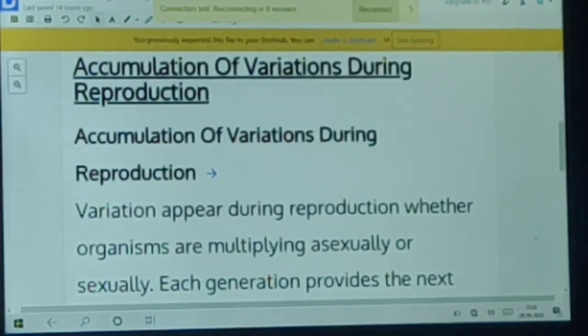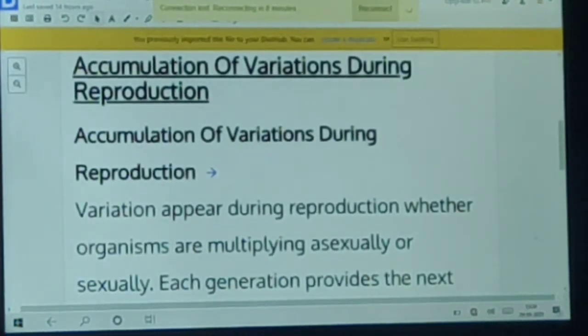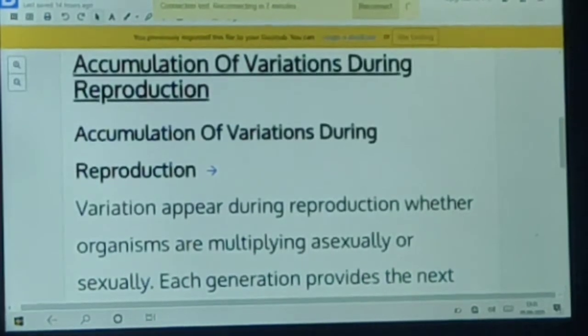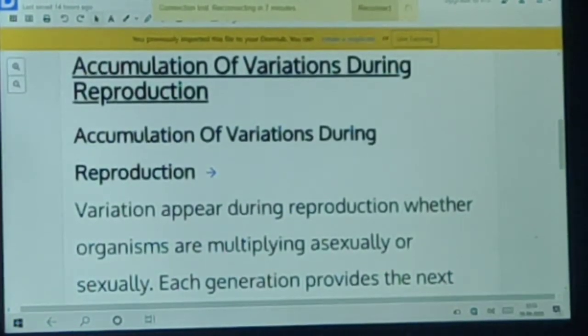Today we will study our next chapter, that is Heredity and Evolution of class 10th. In this chapter we will study about heredity. You know that reproductive processes give rise to new individuals that are similar but a little bit different.